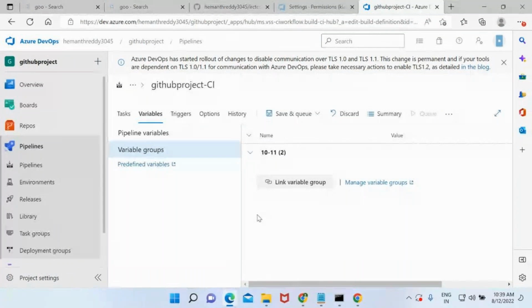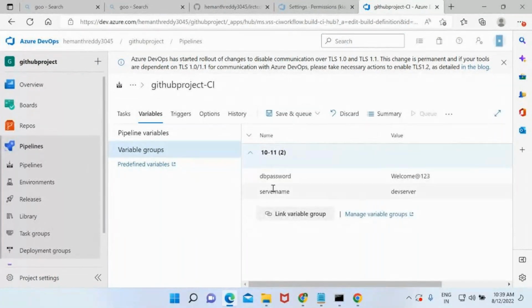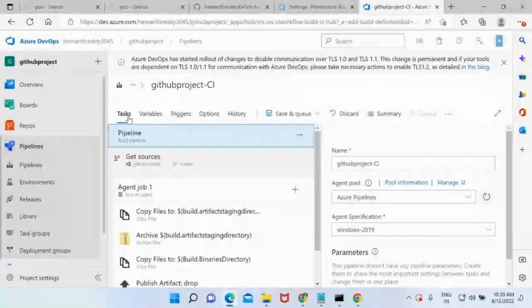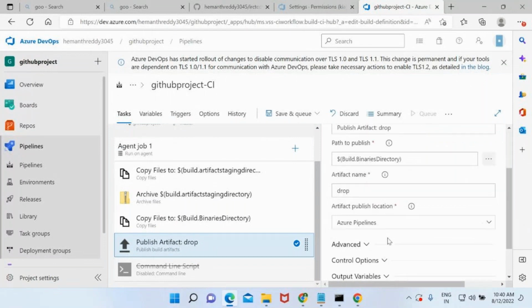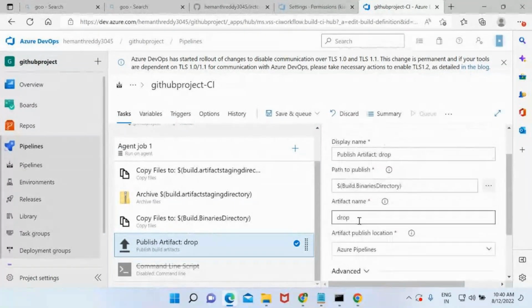So I was saying we created a group and we linked that group into the variable groups. Now can I use these variables? Yes, we can use it. For example, I have a variable called server name. Copy this. In the publish artifact task, I want to make use of this variable and see the output. So instead of drop folder, I want to use this variable name.